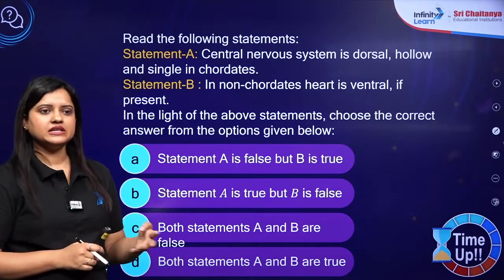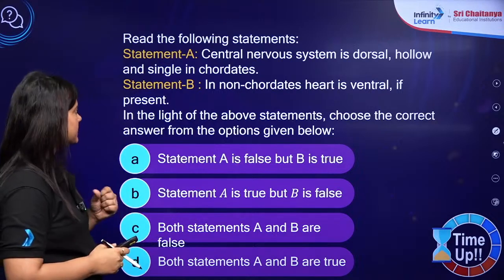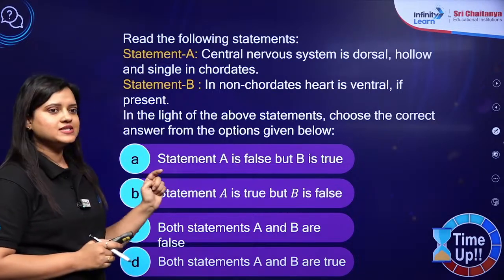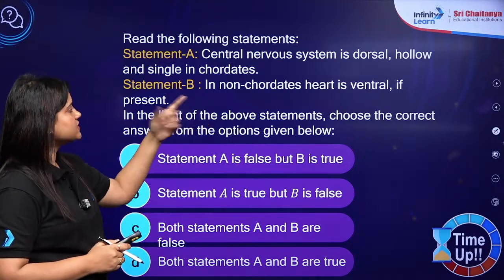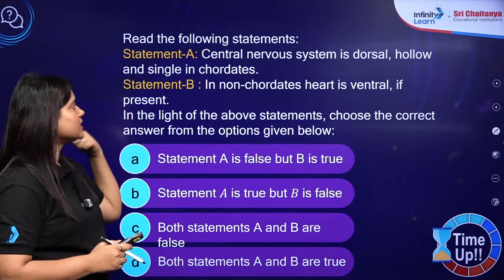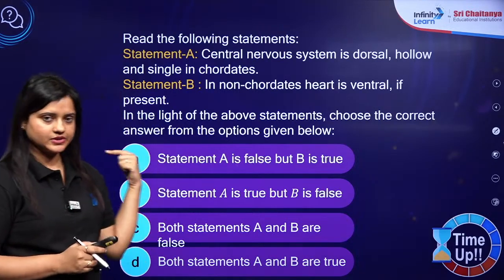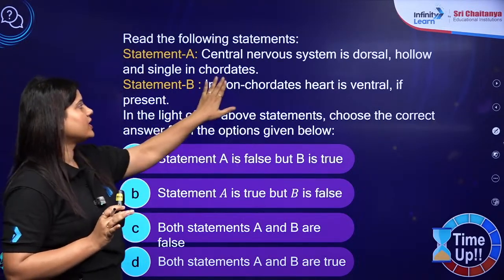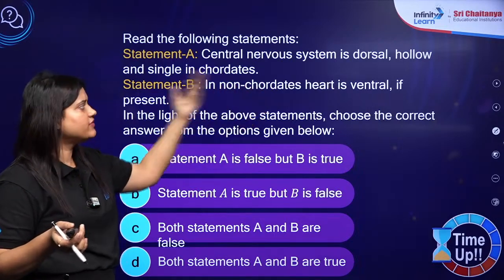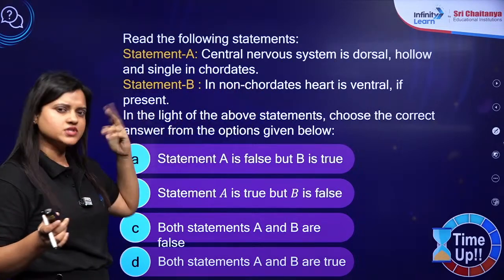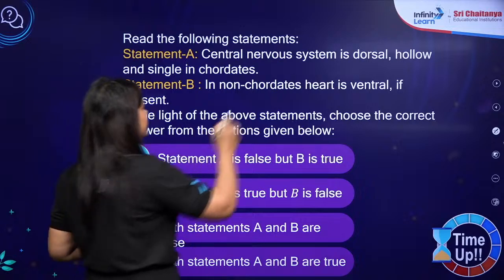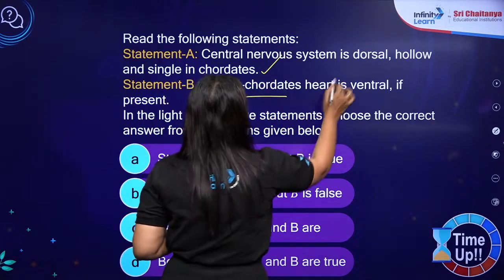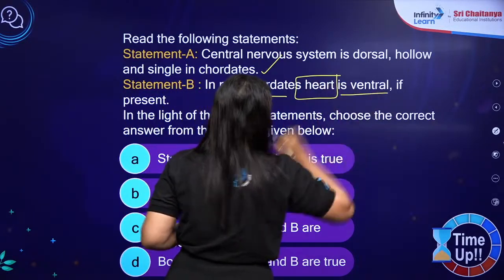So B, C, D mixed answers I am getting. Statement A says central nervous system is dorsal, hollow and single in chordata. So whenever you are talking about chordata and the nerve cord, imagine yourself. We have a nerve cord which is dorsal, which is hollow, which is single. This is right. Now in non-chordate, heart is ventral.